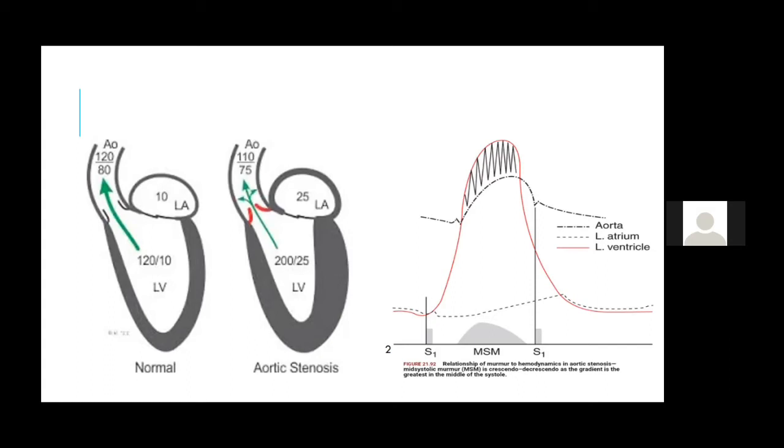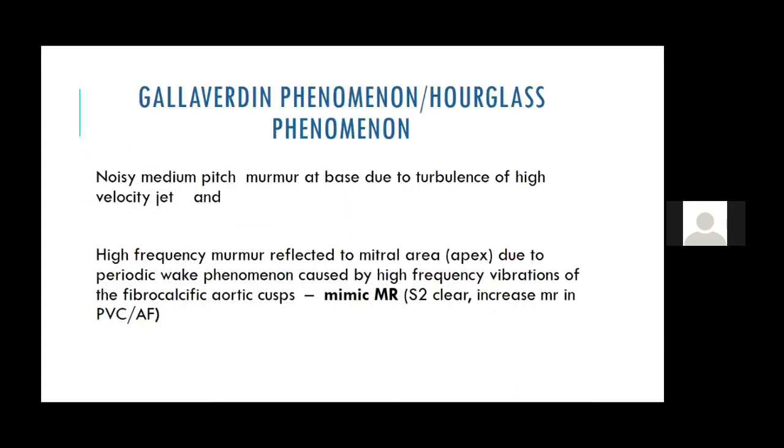That is why I wanted to focus on dynamic auscultation. Also, expiration and sitting and leaning forward increase the aortic stenosis murmur. Now, as I already discussed, the Gallavardin phenomenon is very important because they will ask you.